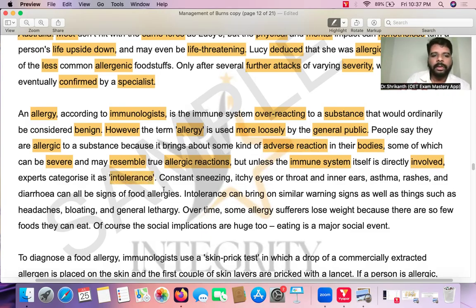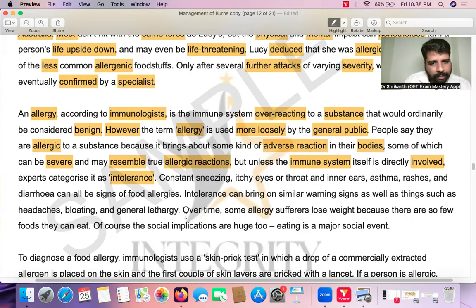So what's the difference between food allergy and food intolerance? Food allergy means, let's say a person is eating a peanut and their immune system is overreacting. So if their immune system is overreacting, they will get some adverse reactions, and then we can say, okay, you are allergic to peanuts, because if you eat peanuts, your immune system is getting overstimulated. But we have another person. That person is eating peanuts.